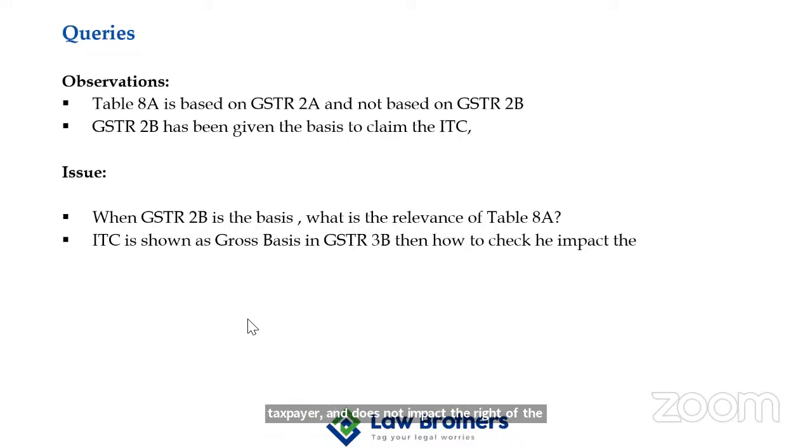Meaning thereby, if you receive notices from the department based on table 8 that your supplier has not furnished the return or has not paid the taxes, you can very well take shelter of this press release of 18th October 2018.